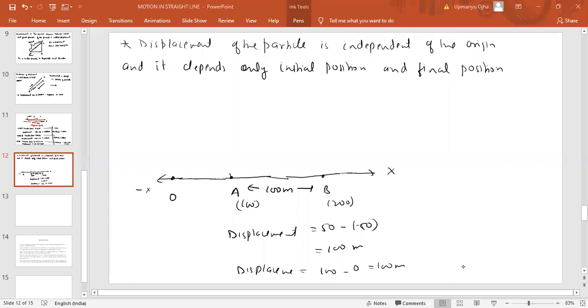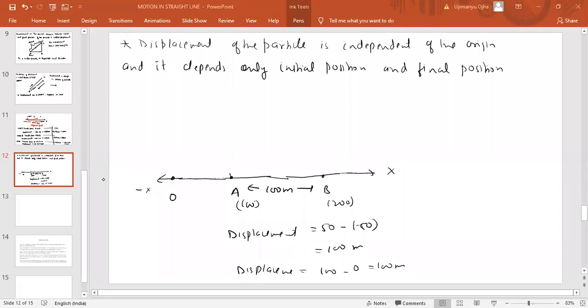Now, when you change the origin, the coordinates will change. If you take origin at this point, the coordinates become 100, 200. If you take it at the center, this becomes minus 50, this becomes 50. If you take it here, it becomes minus 100, minus 200, like this. So even if you change the origin, the displacement will never change. Okay, fine. That is the next point of displacement.